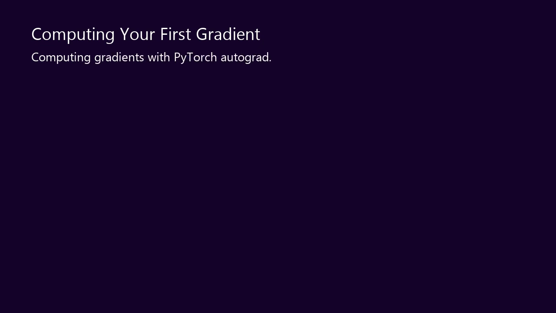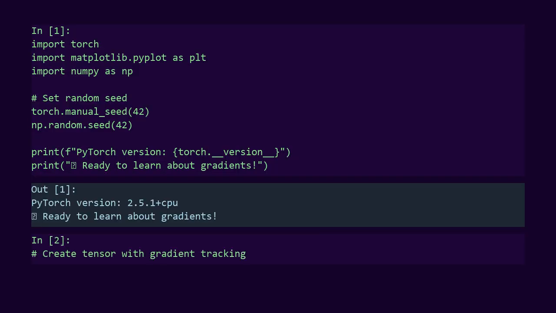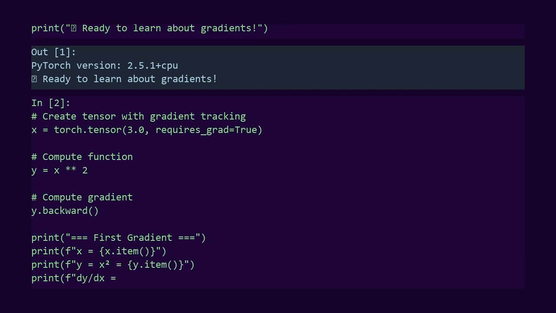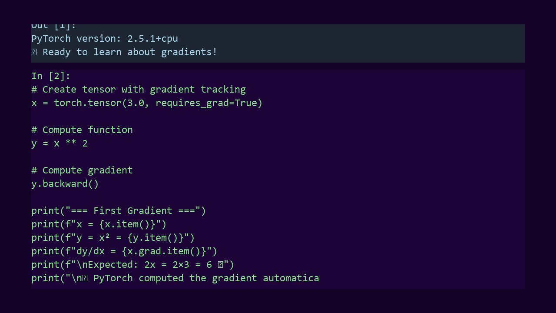Let's compute our first gradient. I'll show you how PyTorch tracks computations automatically. I'm creating a tensor x with value 3.0. The key is, I set requires_grad equals true. This tells PyTorch, track all operations on this tensor. Now I'll compute y equals x squared. PyTorch records this operation. It knows, y depends on x through squaring. To get the gradient, I call y.backward. This computes dy over dx.